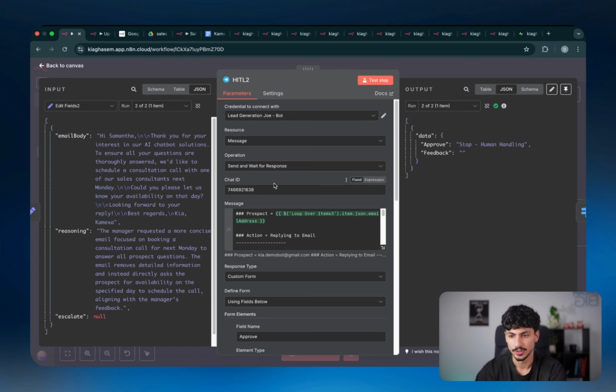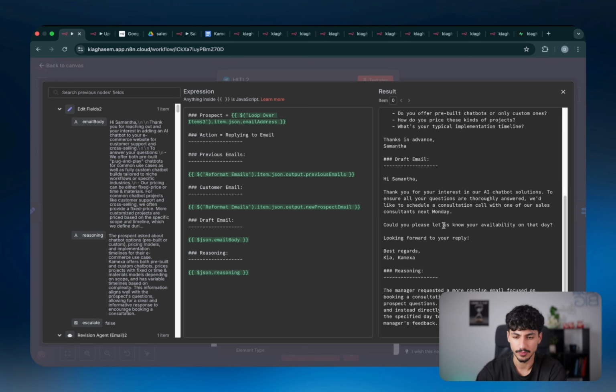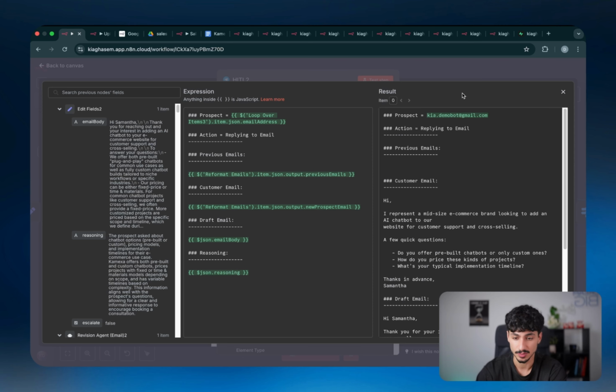So as I said again, change the chat ID, change the credentials, read over this. If you want to change it, you can. But honestly, I think what I have here is pretty good for most use cases. But depending on your use case, you might want to change it.